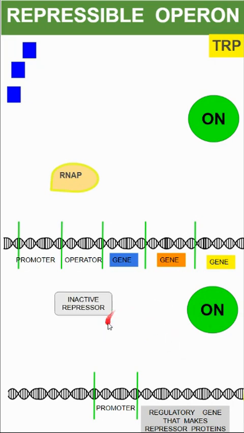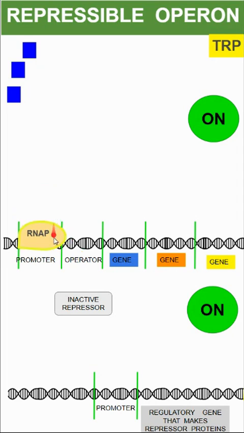So although we have a repressor made, and we can make unlimited amounts of repressors, they are made in an inactive state. So when we go up to this one, again, this operon is in an on position because this is inactive and it's not shutting down the operator.